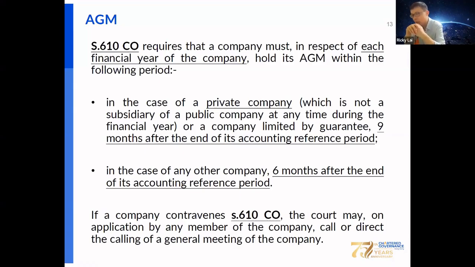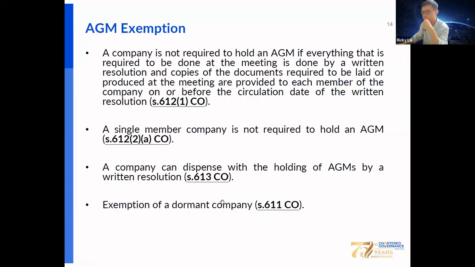So that's the reason why a public company or a subsidiary of a public company has a very tight AGM deadline. Let's say for the financial year ending December 31, this means that the AGM deadline should be on June 30 of the following year, that is within 6 months after the end of the accounting reference period, that is December 31. If the company cannot convene and hold the AGM, the court, on the application of a member, can call or direct the calling of the AGM of the company.